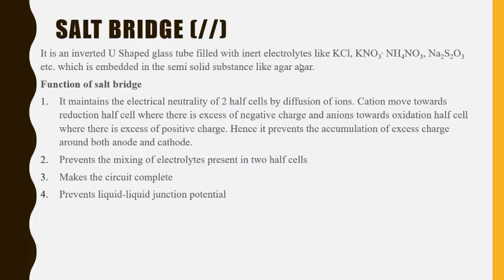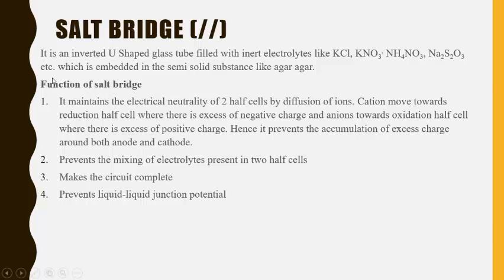The salt bridge is also denoted by the two slashes that I have written here. So it symbolizes the salt bridge. As already explained, it is an inverted U-shaped glass tube filled with inert electrolytes like potassium chloride, potassium nitrate, ammonium nitrate, sodium thiosulfate, etc., which is embedded in a semi-solid substance like agar-agar. When you prepare this, you have to mix the agar-agar and the salt together, and it can be fitted in the U-shaped glass tube.